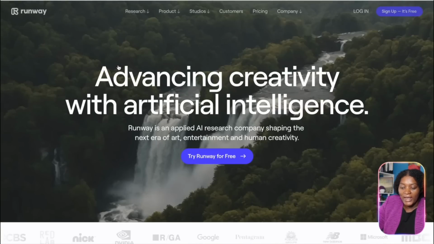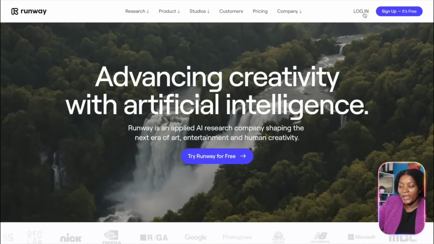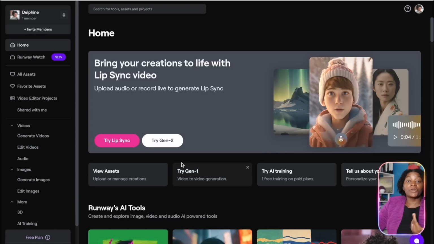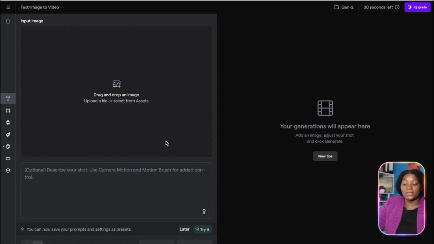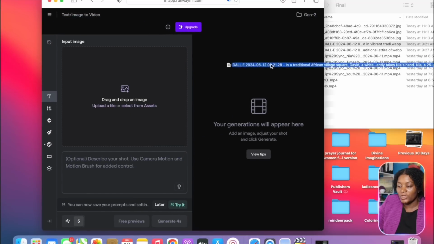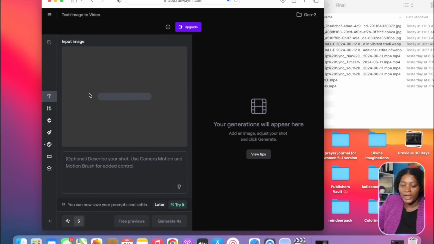So you just go ahead and click here. Now you go ahead and you create an account. Since I have an account, I'm just going to log in. So when you create an account, it's going to bring you here. I want you to come to this one that says try Gen 2 and just click here like this. Now the image that you want to make to have some kind of action, I want you to drag it here. I'm just going to come here and I'll drag it right here like this.